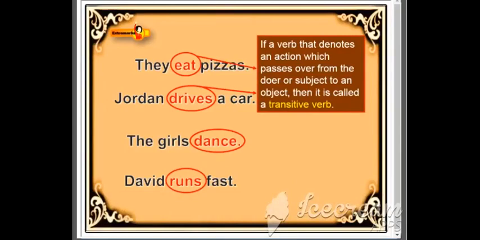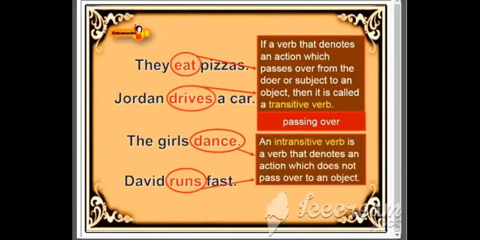The verbs eat and drives are therefore called transitive verbs. Transitive means passing over, whereas an intransitive verb is a verb that denotes an action which does not pass over to an object. The verbs dance and runs are therefore called intransitive verbs. Intransitive means not passing over.